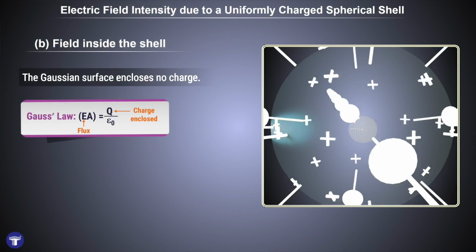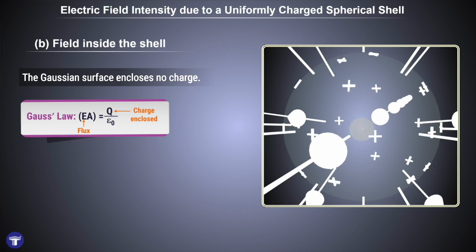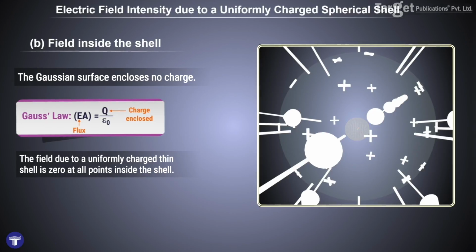Since the right-hand side of Gauss's law depends only on the charge enclosed, this means that the electric field comes out to be zero. Thus, you can see that because the flux through the surface is zero, we can conclude that the field due to a uniformly charged thin shell is zero at all points inside the shell.